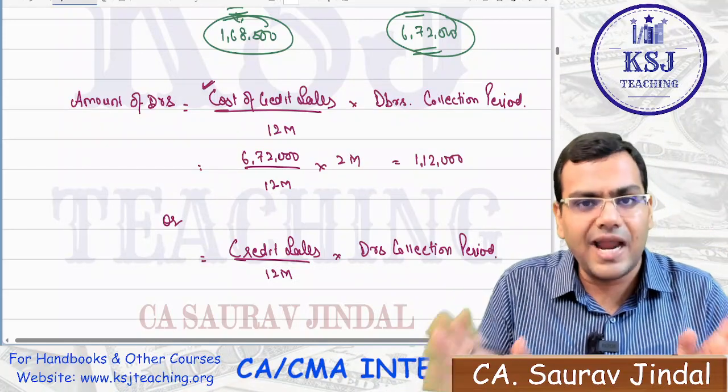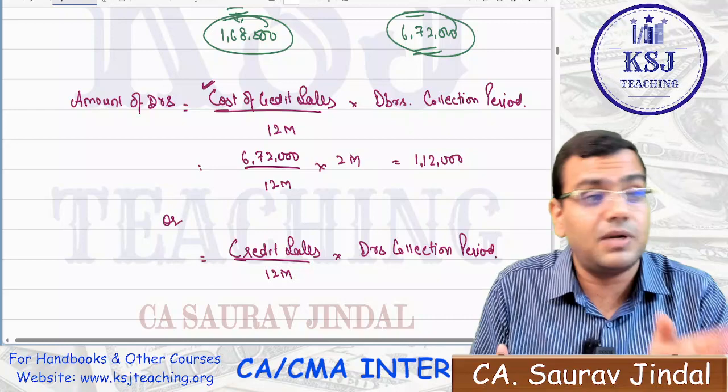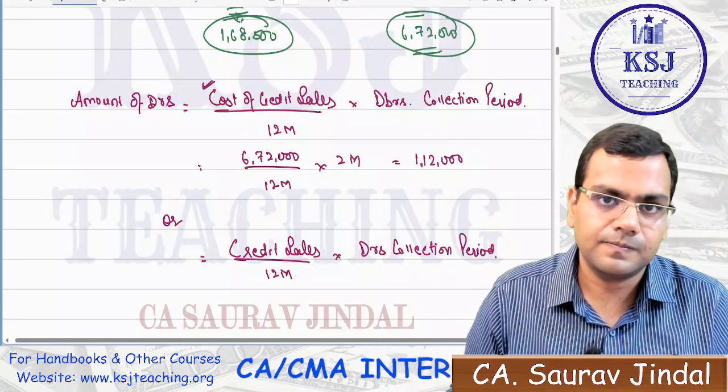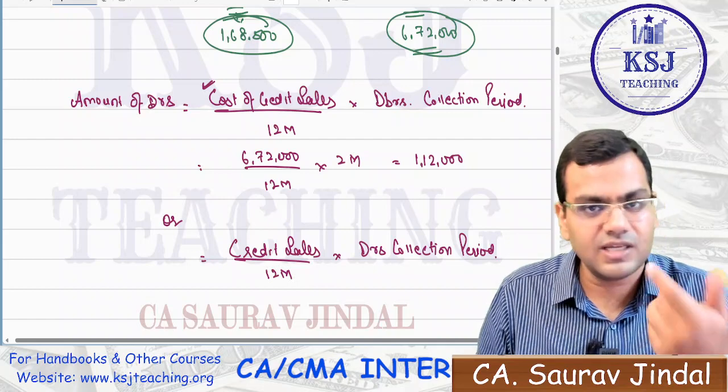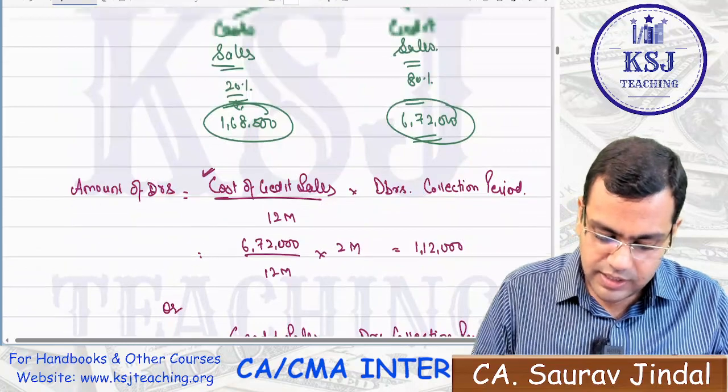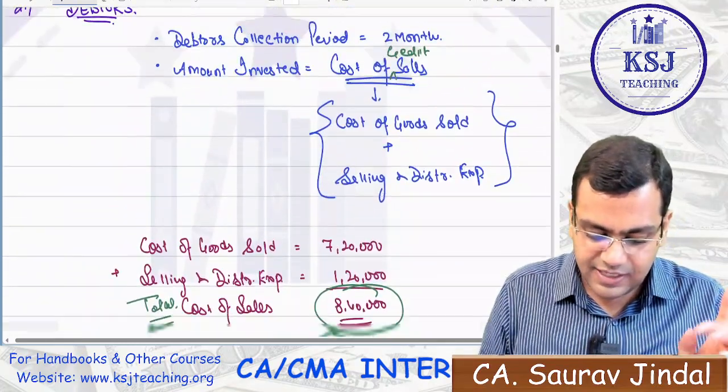But there might be a scenario where it is not possible to calculate the cost of credit sales. In that case, you have to take the credit sales only, right? I have given you both the scenarios, right? That is totally dependent upon you now. So in the current assets, we are done with the debtors.